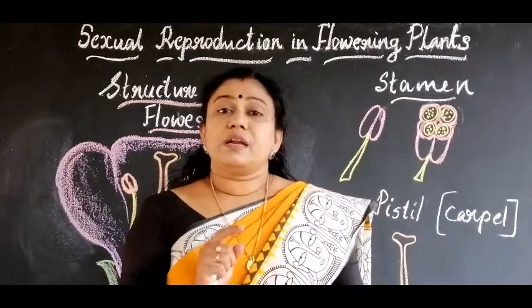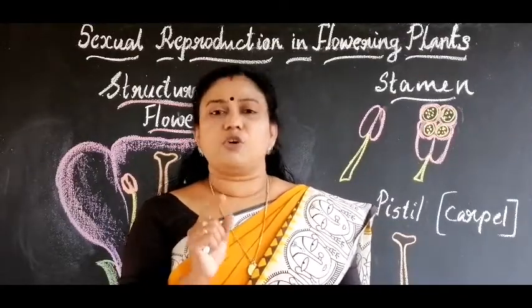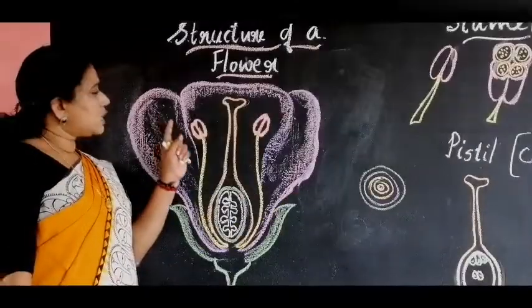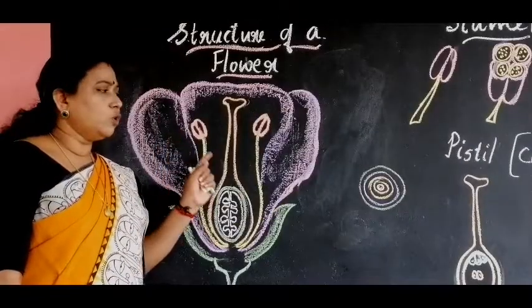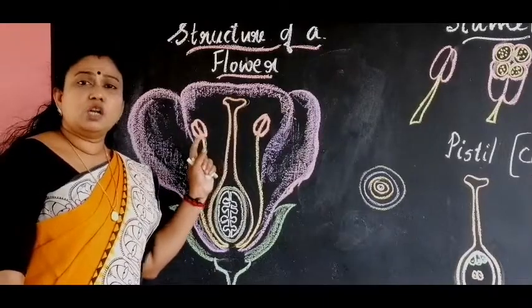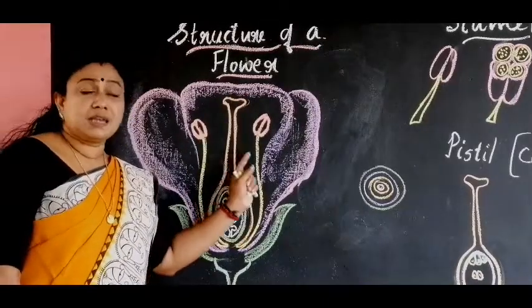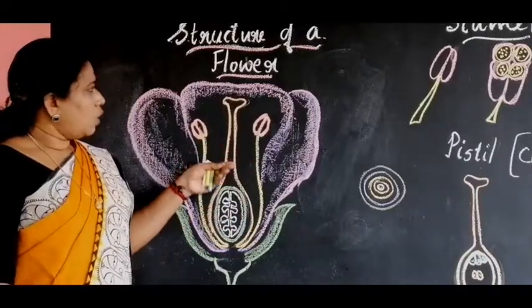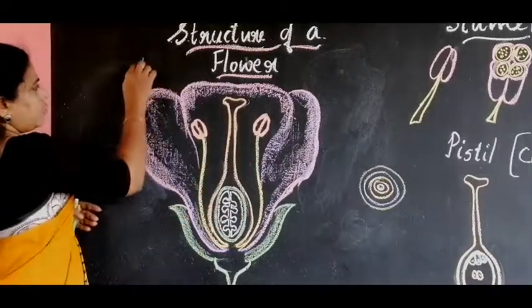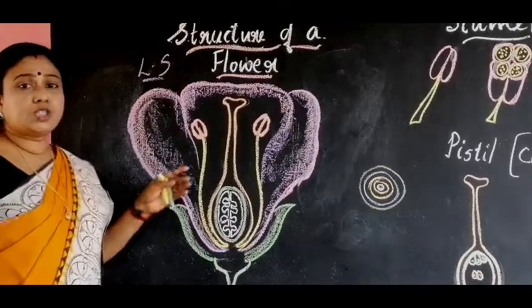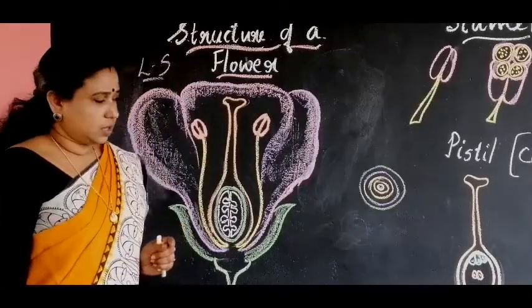Now we can learn about the structure of a flower. The structure of a flower comprises four whorls. You have already studied in lower classes that the parts of the flower are sepals, petals, stamens and pistil. Now here is the LS of a flower. LS means longitudinal section of a flower.